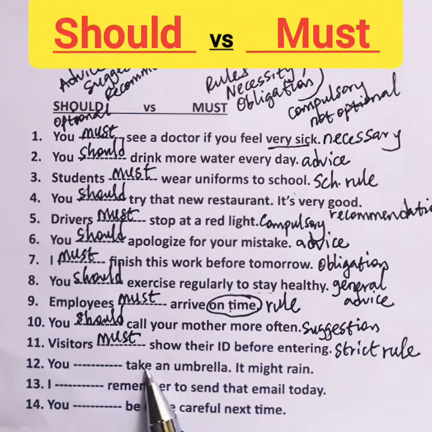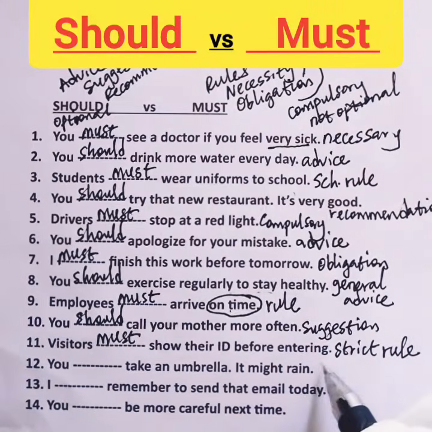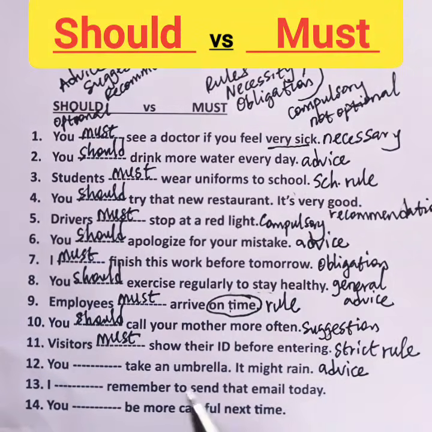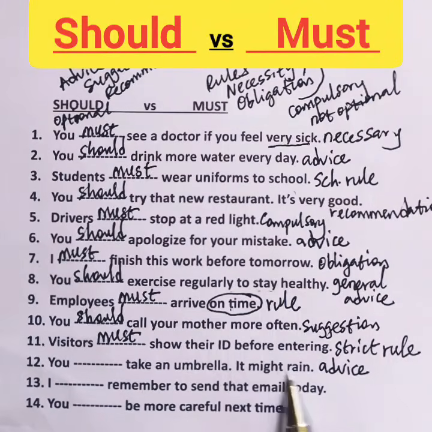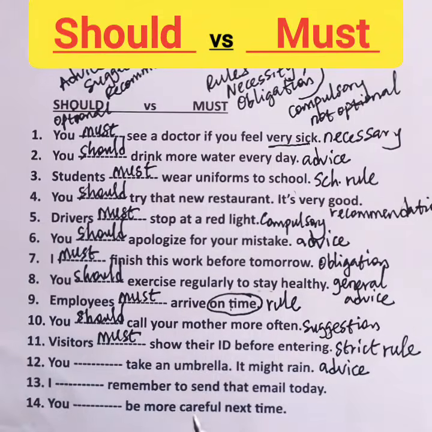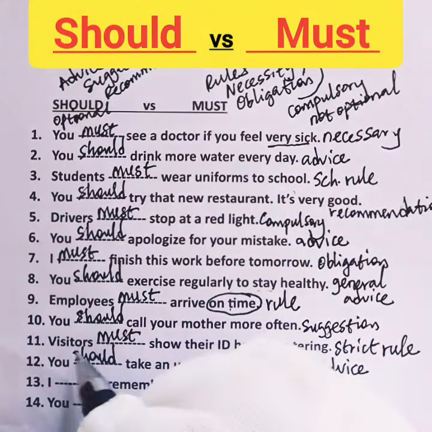12. You blank take an umbrella, it might rain. This is advice. It is my advice to you to take an umbrella. I feel it might rain, so my advice to you is to take an umbrella. So should is correct because it is optional.